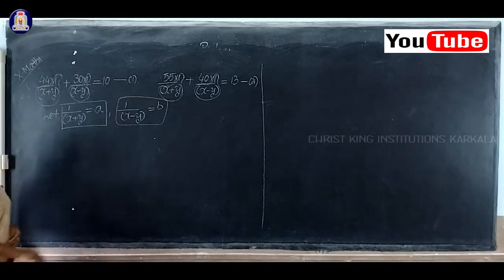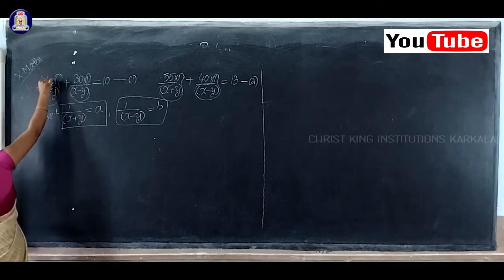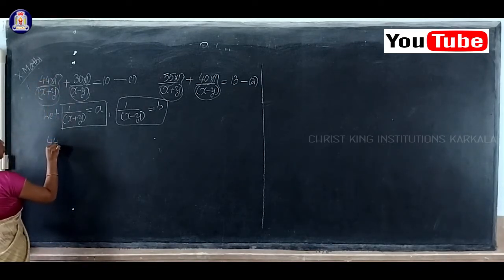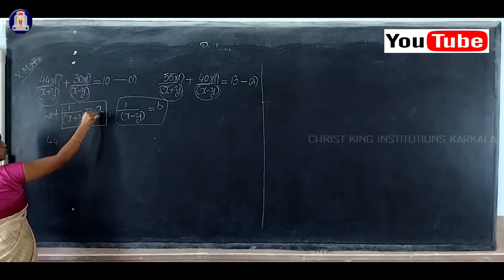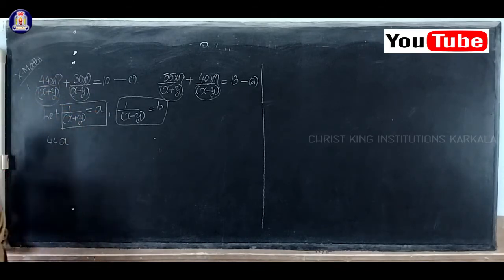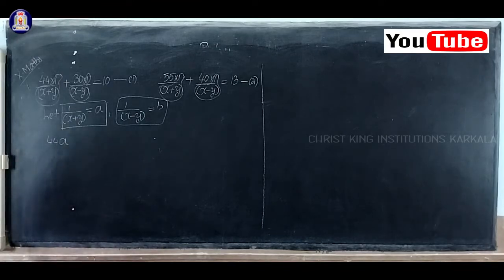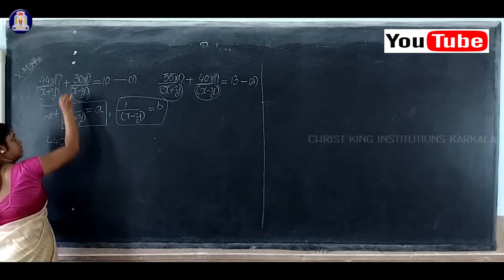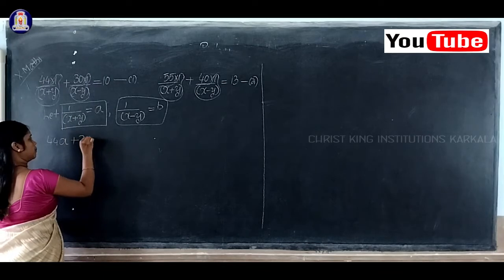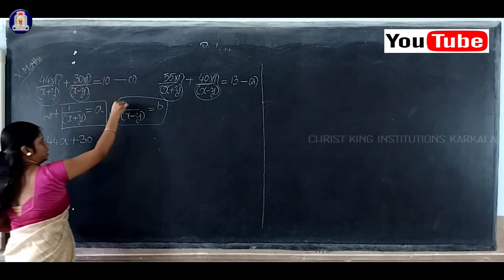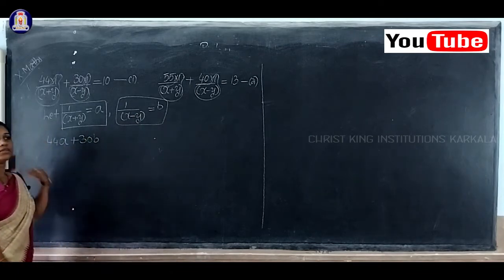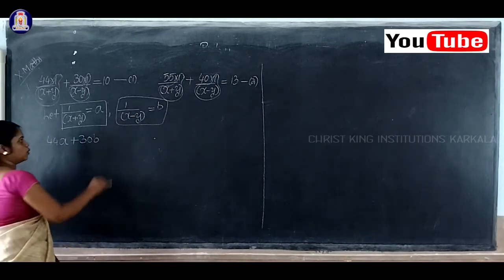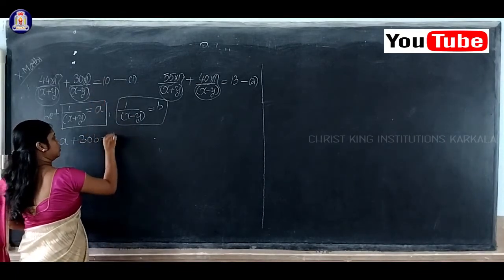So now see what your equation 1 and equation 2 become. 44 into 1 by x plus y, but 1 by x plus y is nothing but a, so it becomes 44a, plus 30 into 1 by x minus y. 1 by x minus y is equal to b, so it becomes 30b, equal to 10.